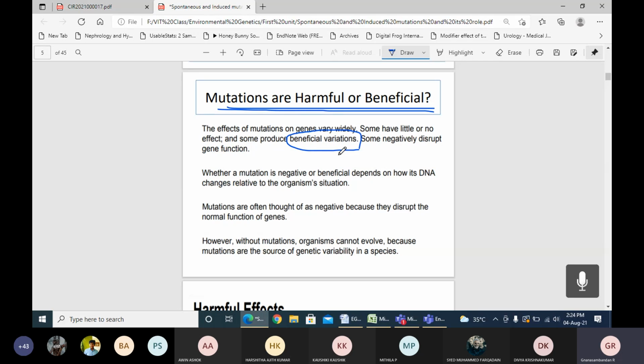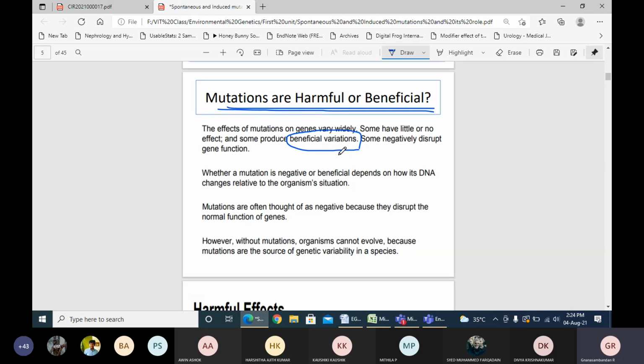Because of the deleterious effect of the DD genotype, that particular individual is more prone to get cardiac arrest. That's a harmful effect. So we cannot say that all the time the mutations are beneficial, and we cannot say that all the time the mutations are harmful.